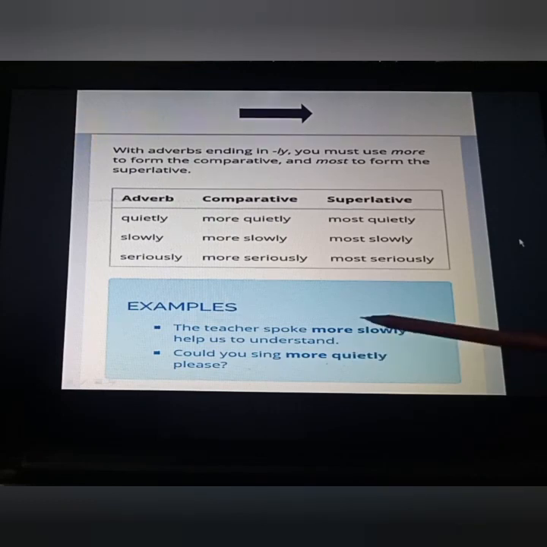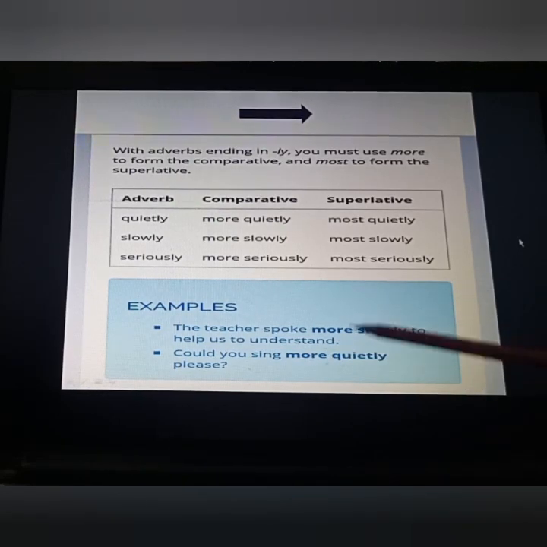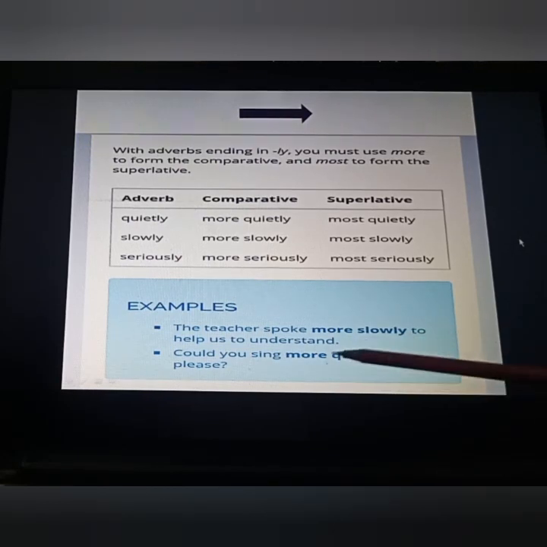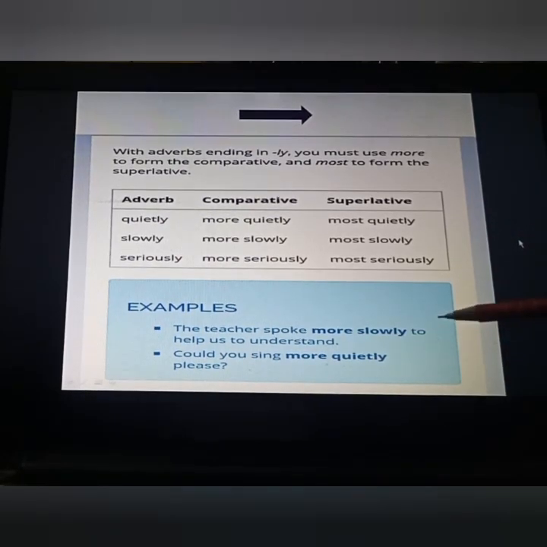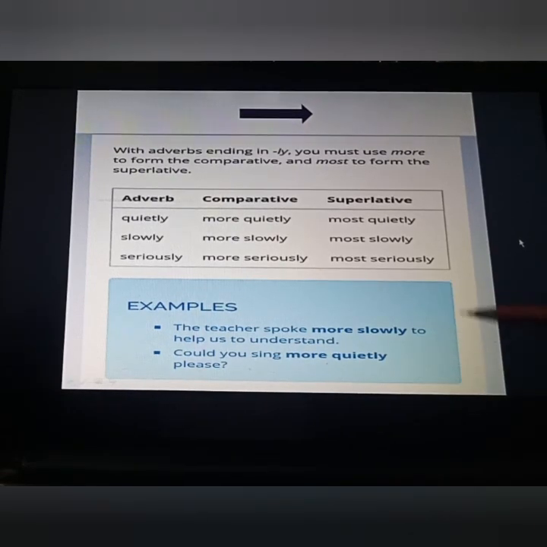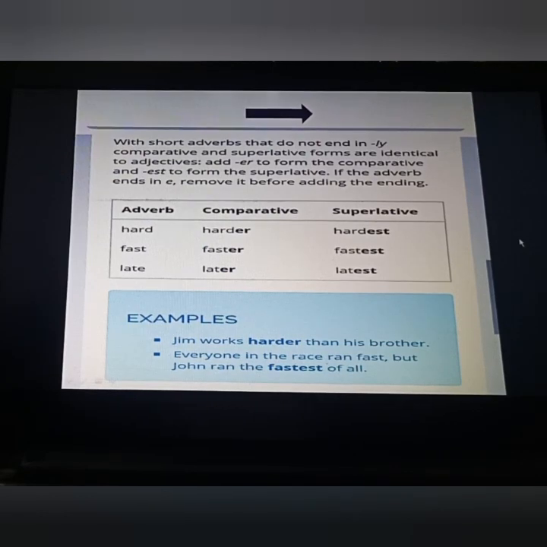The teacher spoke more slowly to help us to understand. Fine. That is comparative degree. Next one, could you sing more quietly please? So that is the comparison that has been done over here. That's why we have used comparative degree. Next one, just see more examples.